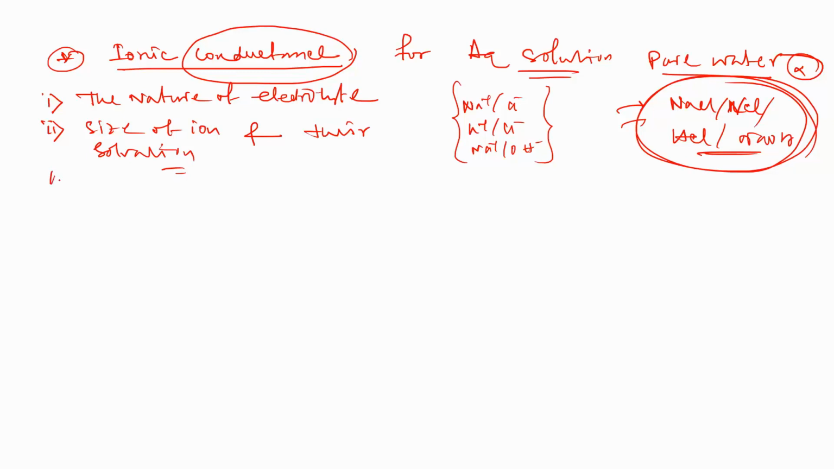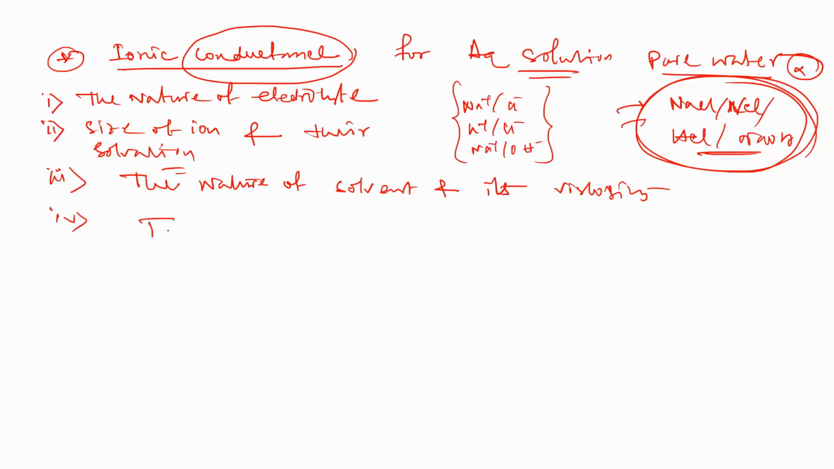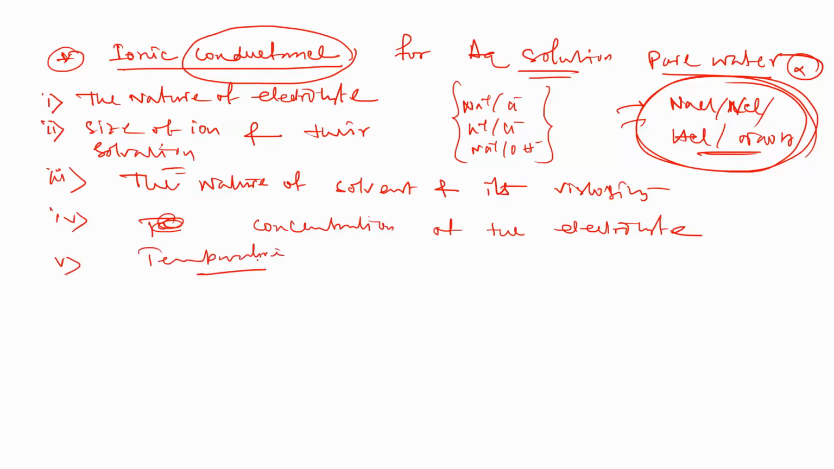Then another point is the nature of the solvent and also its viscosity. The fourth point is always temperature, the concentration of the electrolyte and the temperature. If you increase the temperature, we will get an increase in the conductivity value.